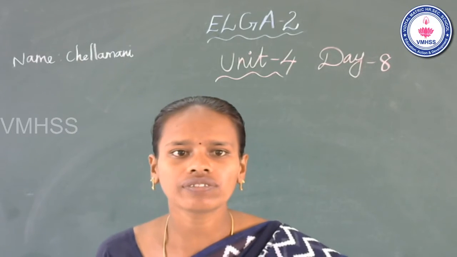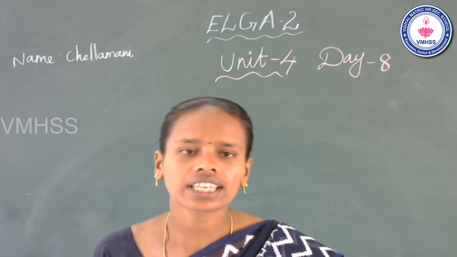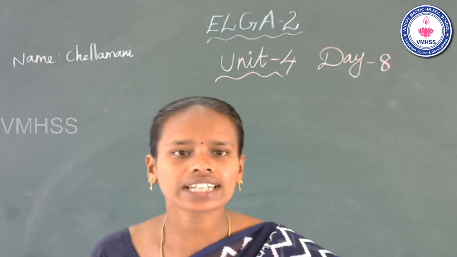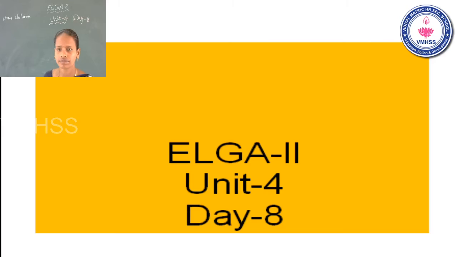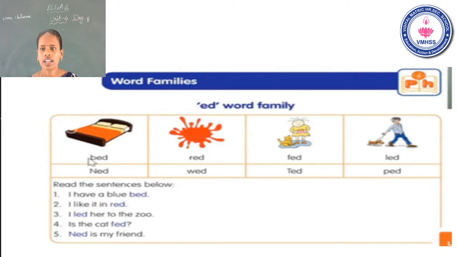Okay, today we will learn the ad word family, and the en word family, and the et word family. Now look at the slide. Okay, the first one, ad word family. See the first row: bad, rad, fad, lad. Okay, see the second row: nad, wad, dad, bad.